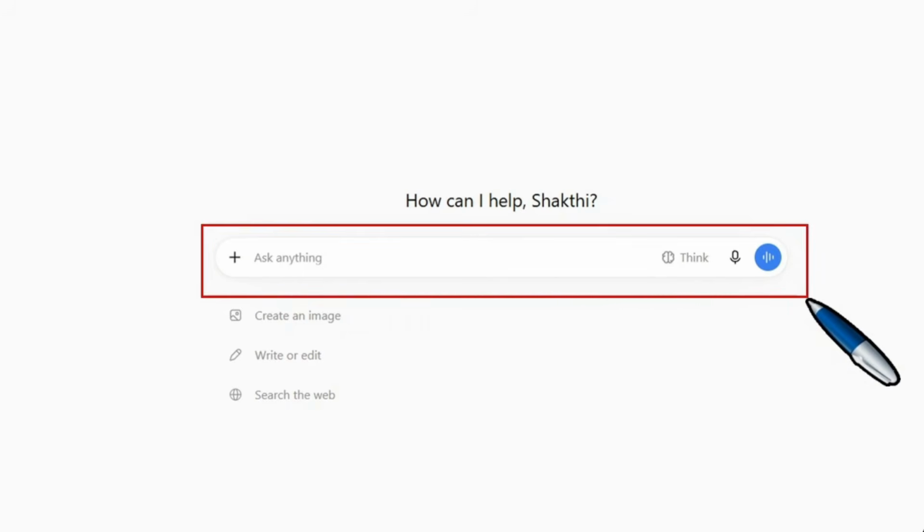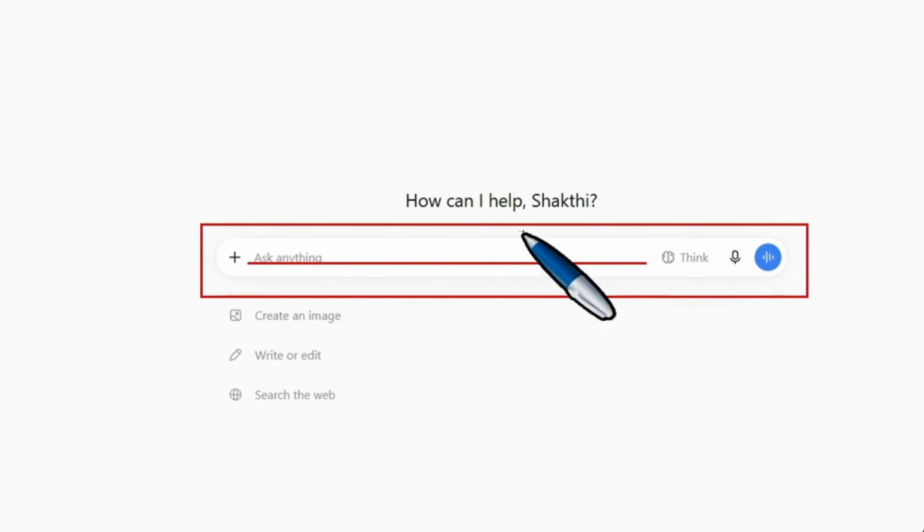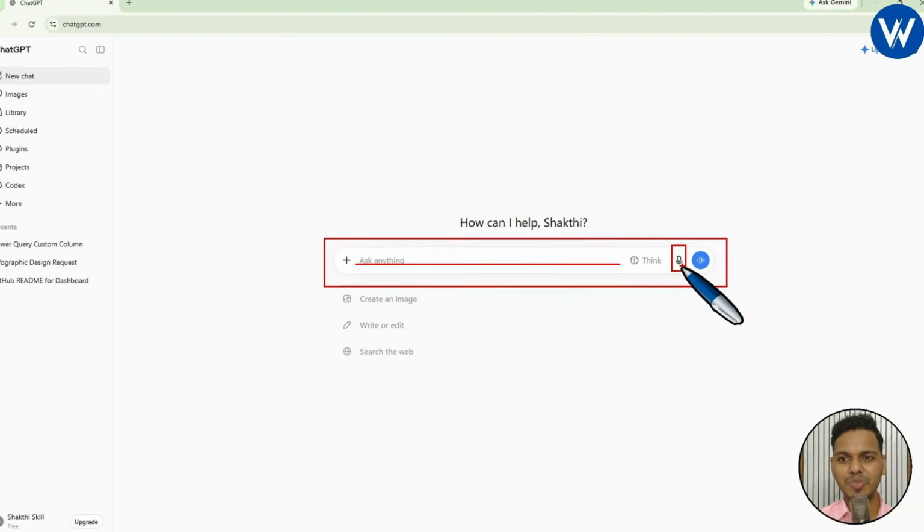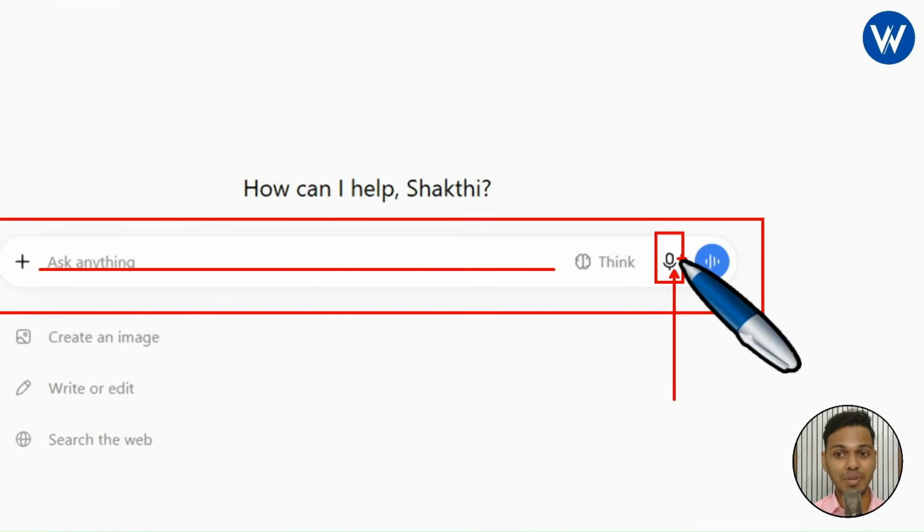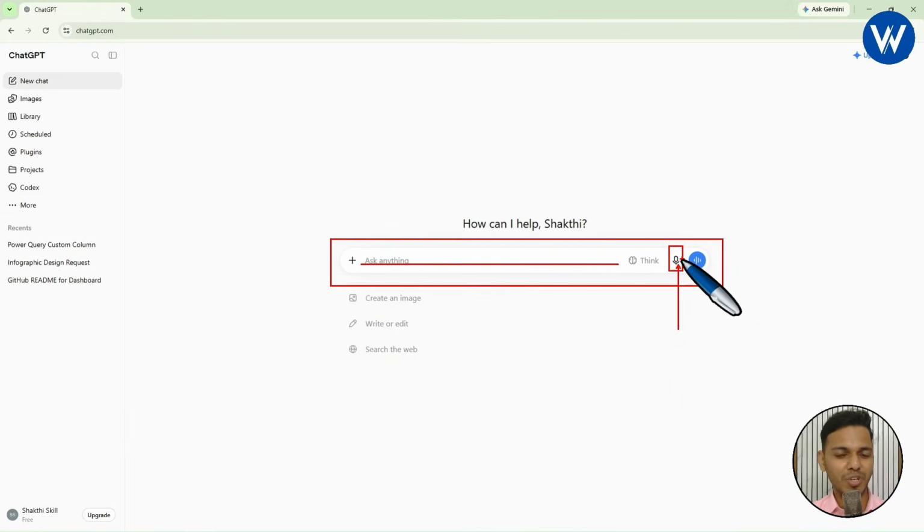At the center we can see one small white color box. It is just like the search bar. So basically here you can type your command. If you want to ask anything to ChatGPT, you can simply type it over here. If you want to give any prompt to ChatGPT, simply type it over here. Or let's suppose you don't want to type, you can just use the mic option available. Just by using this option, you can simply dictate. So no need of doing any manual typing. You can just use the mic so that ChatGPT can automatically translate the voice into text format.